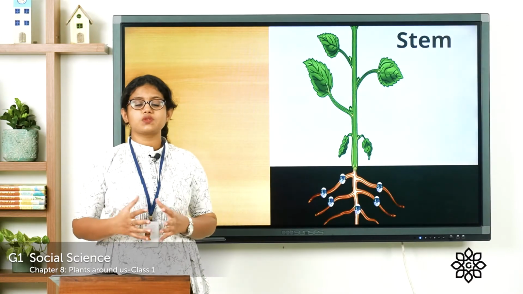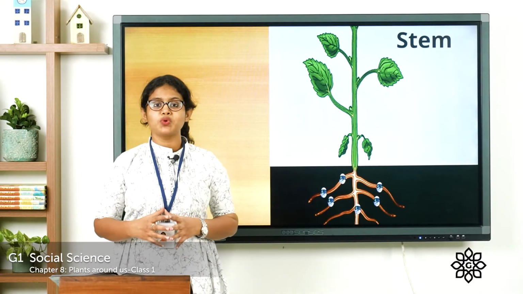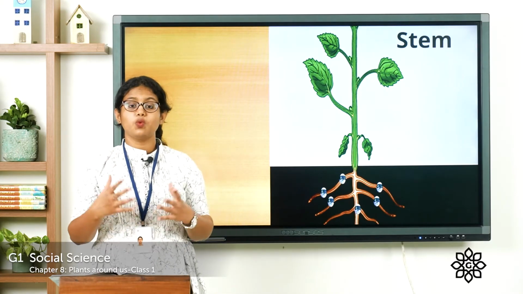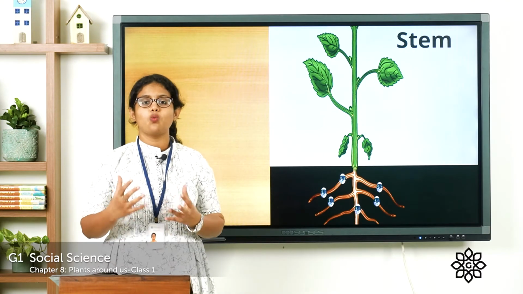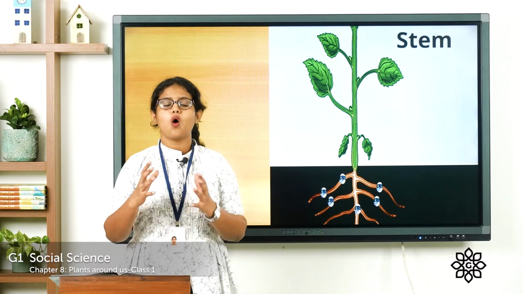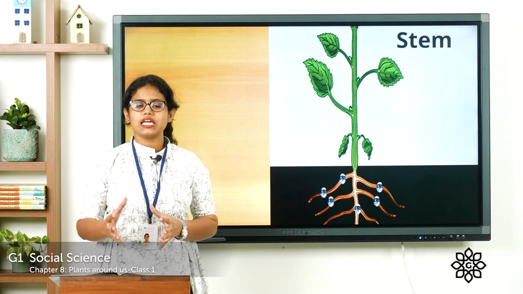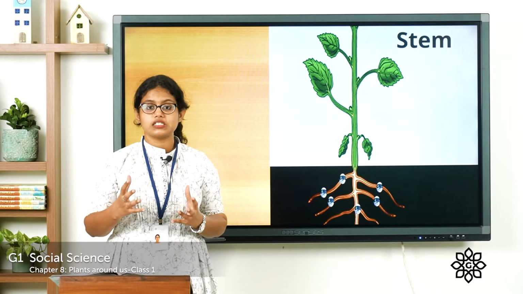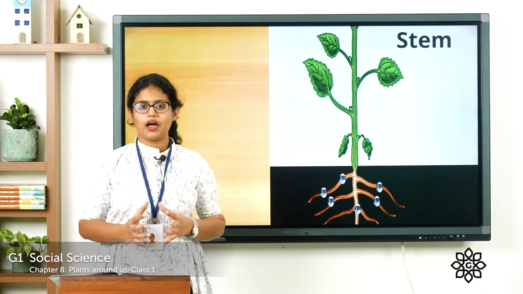Then what is the next part of a plant? That is the stem. And where do these stems grow? These stems grow above the soil. And what is the function of these stems? These stems carry water and nutrients to all parts of the plant. So we know that the roots take in water and nutrients from the soil, and it is the stem which carries it to all parts of the plant.